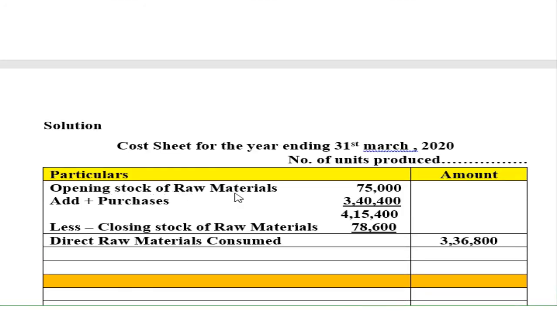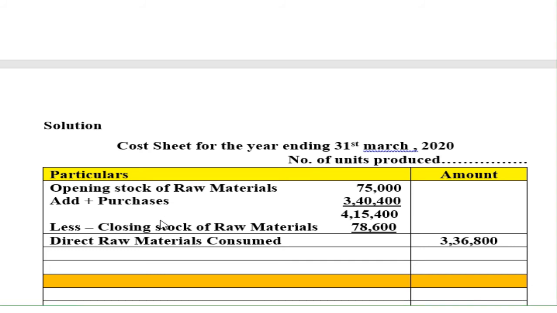So opening stock of raw materials 75,000, add purchase of any materials during the year 3,40,400 and any expenses on purchase like carriage inwards, custom duty, so you will get 4,15,400, and deduct any closing stock of raw materials, 78,600 in this problem. So if you deduct this 78,600 from 4,15,400, you will get 3,36,800 rupees, and this will be called direct raw materials consumed or raw materials consumed.